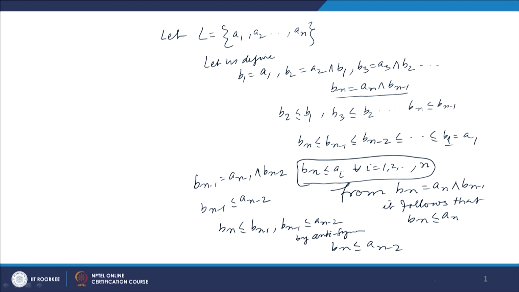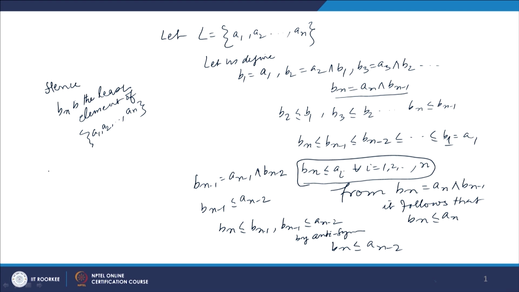So, Bn is the greatest lower bound, hence Bn is the least element of A1, A2, up to An, and Bn is equal to An meet Bn minus 1, Bn minus 1 is equal to An minus 1 meet Bn minus 2.